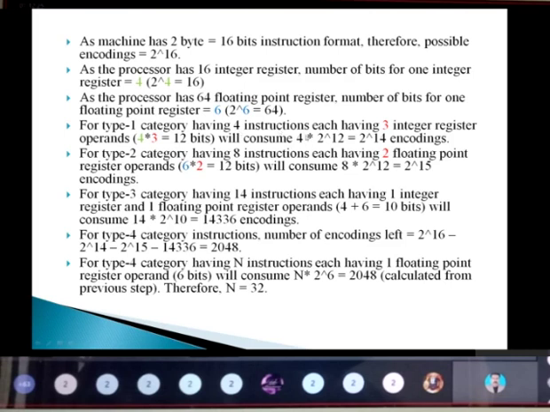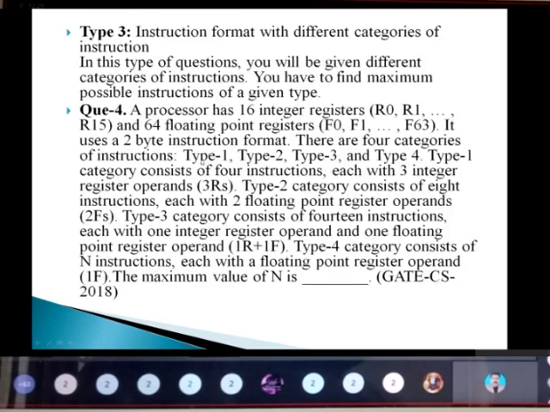Okay, so 4 instructions. So I have written here 4. This 4 I can rewrite as 2 power 2. So 2 power 2 into 2 power 12 means 2 power 14 encodings will be there for the type 1 category. Next, for the type 2 category, we have 8 instructions, each having 2 floating point register operands. This is actually given in the question itself.